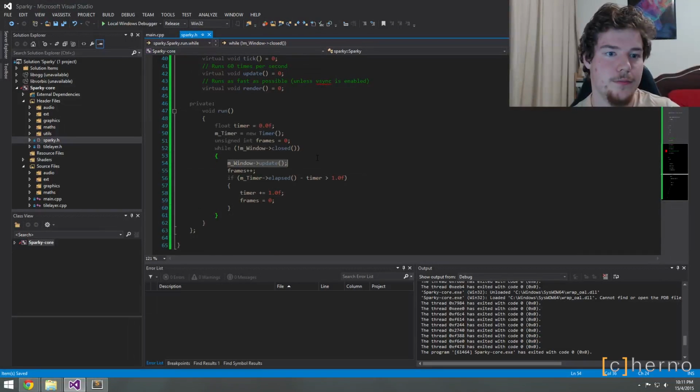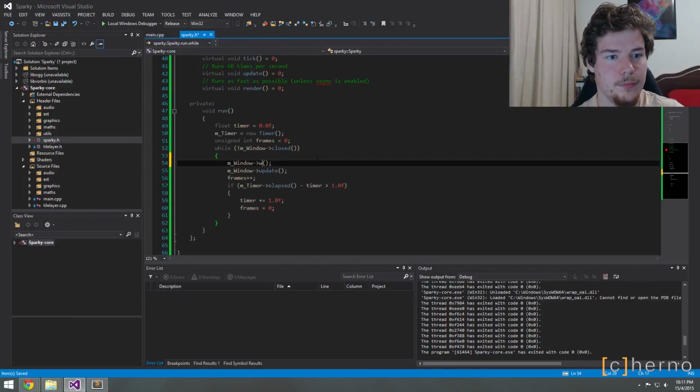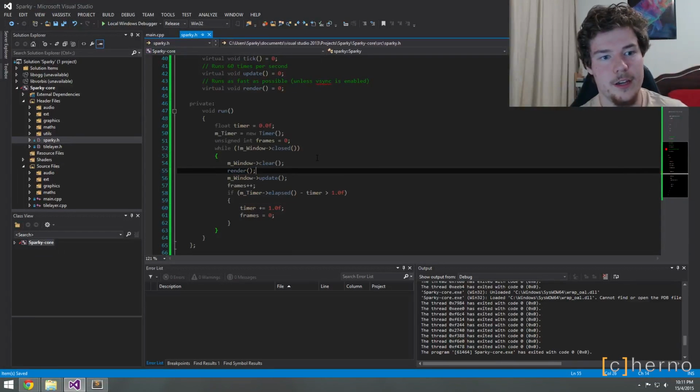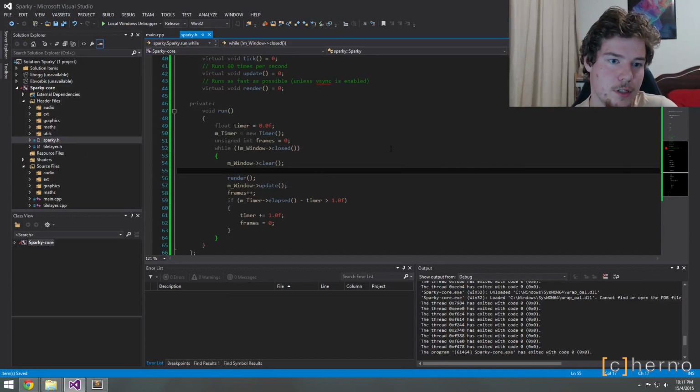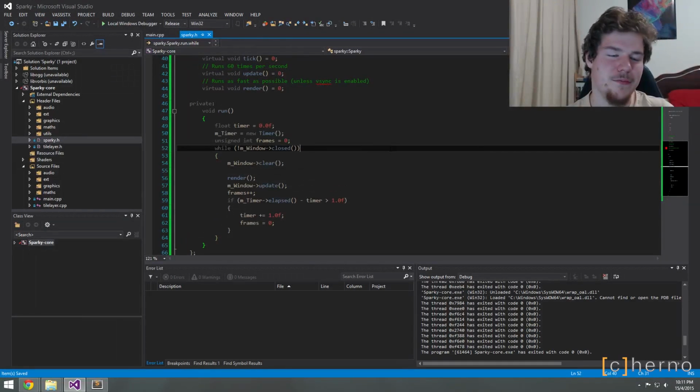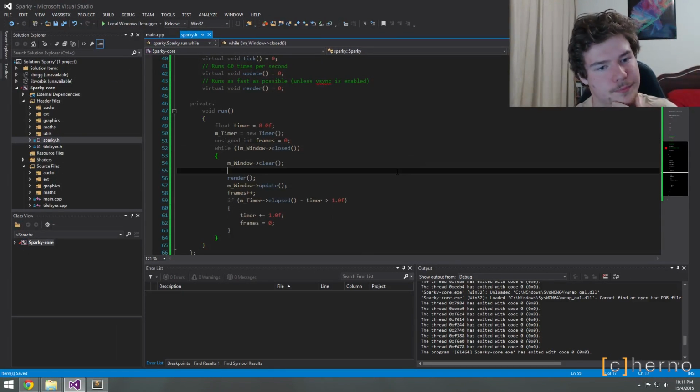Let's clear the window. We want to render in here, and then we want to update when we're at 60 times per second. So right now, we could probably make another timer that does that, like a float delta kind of time. So right now we're doing that once per second.